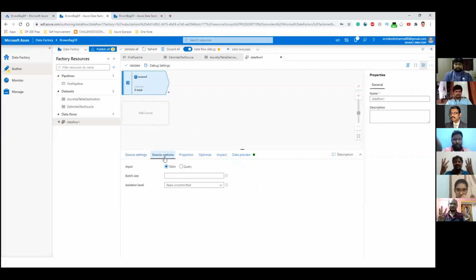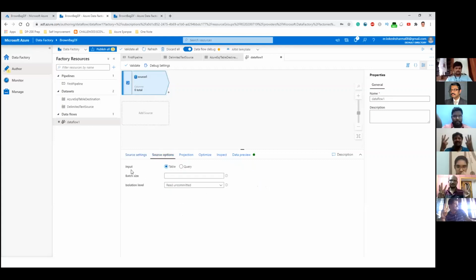And then there are other options, for example, input. I think we only have 7 minutes left, so I'll try to be a little quick here. These are the options that you specify related to the data movement that is happening. This is the isolation level, which is there in SQL Server, and then there is projection. This gives you the option of how many columns are there and what the data types are. Basically it gives you the schema information.